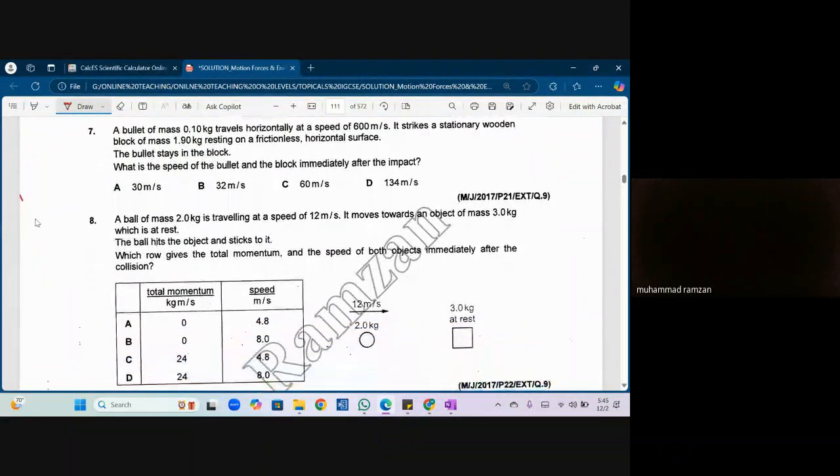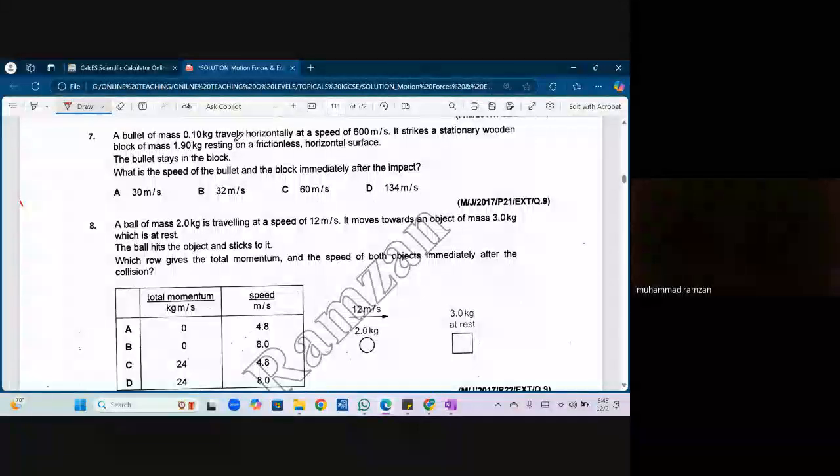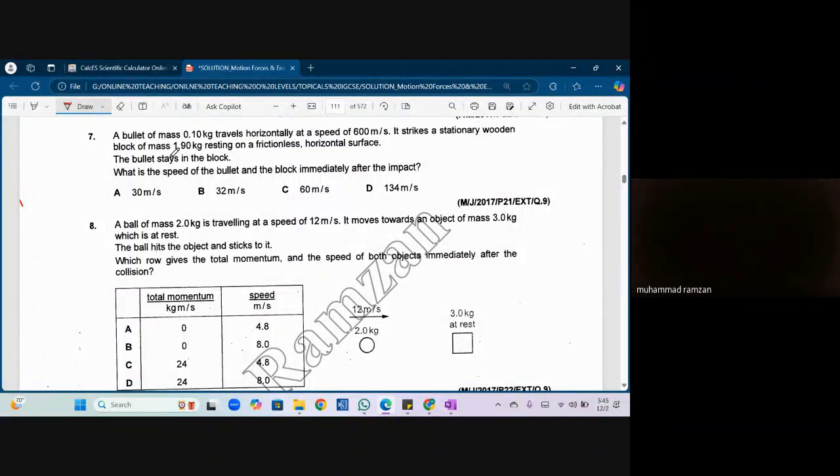Now, question number 7. Very important question. A bullet of mass 0.1 kg travels horizontally at a speed of 600 meters per second. It strikes a stationary wooden block of mass 1.9 kg resting on a frictionless horizontal surface. The bullet stays in the block. Can I say they stick together? So it means they would have the same velocity. Yes?